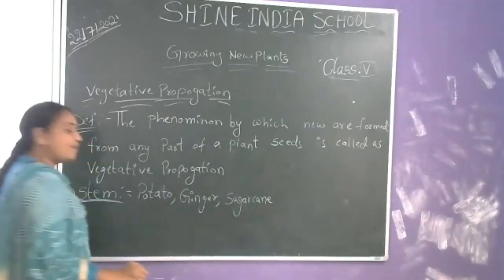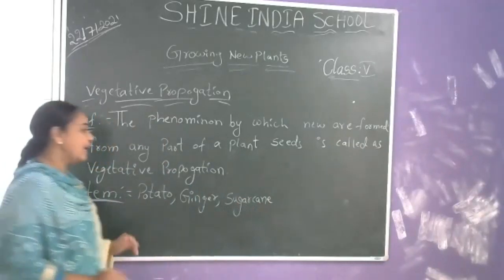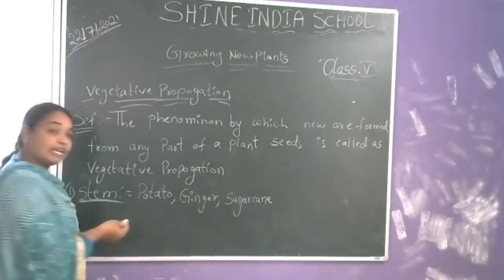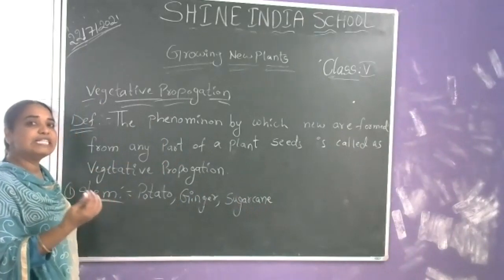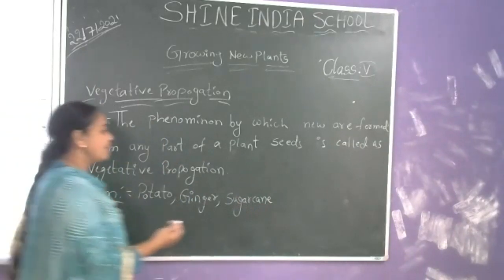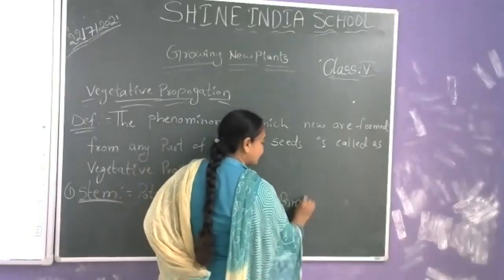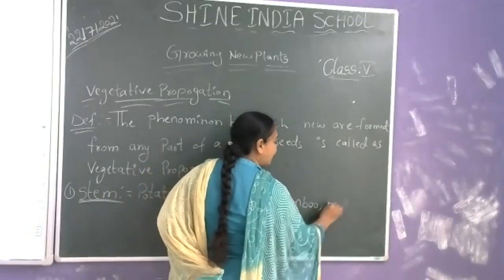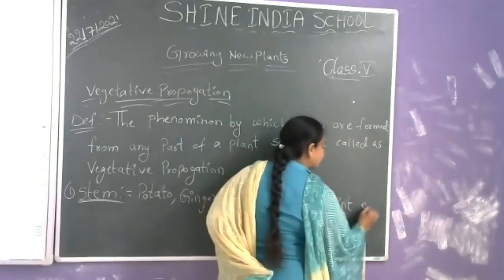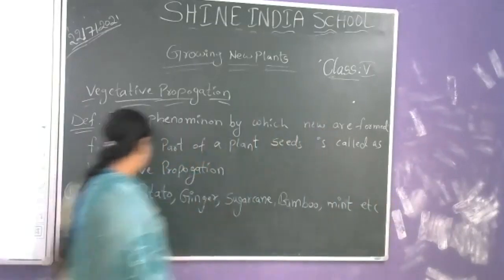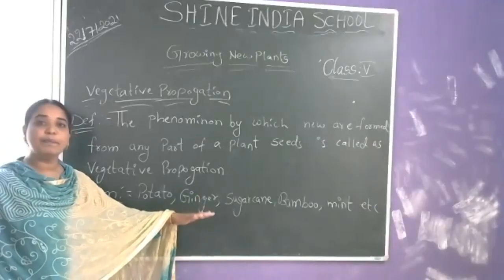These are some examples of stems in which food is stored. Here we are going to discuss how new plants arise from the stems of plants. Bamboo also gives rise to a new plant from its stem. Bamboo, mint. So these are some examples: potato, ginger, sugarcane, bamboo, mint.